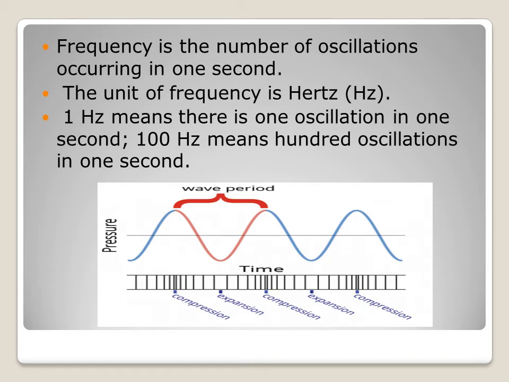Frequency is the number of oscillations occurring in 1 second. The unit of frequency is Hertz. 1 Hertz means there is one oscillation in 1 second. 100 Hz means 100 oscillations in 1 second.